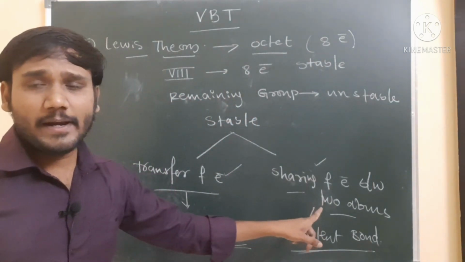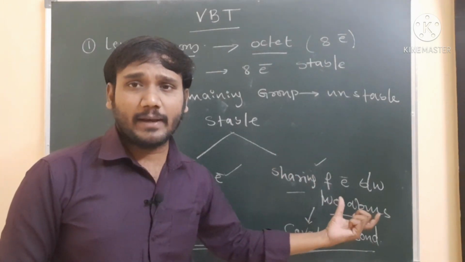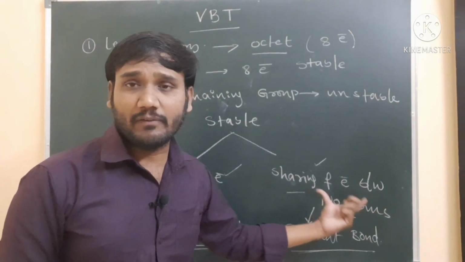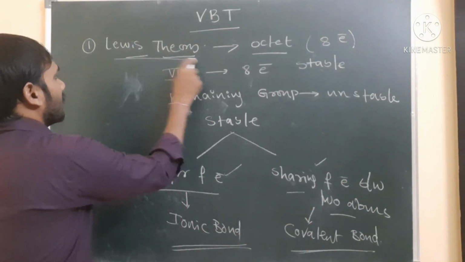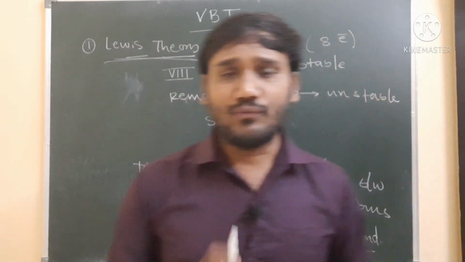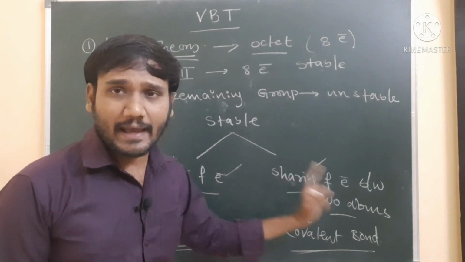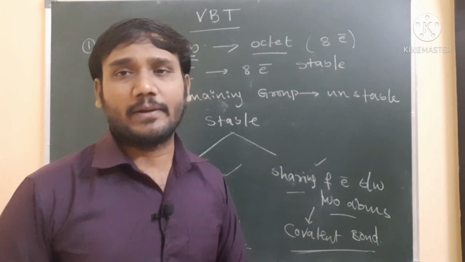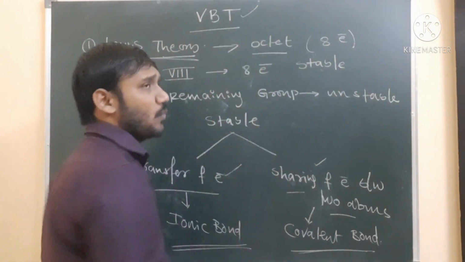It means a covalent bond is formed by the sharing of electrons between the two atoms equally. So that is explained by the Lewis theory. We can say that Lewis theory explains the formation of the covalent bond, but it does not explain the shape of the molecule. So here this is the failure point, and that point is explained by the valency bond theory.